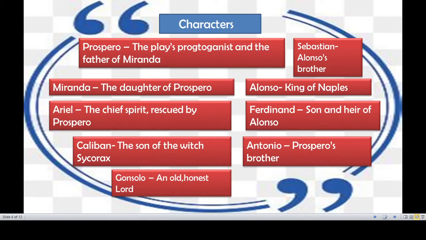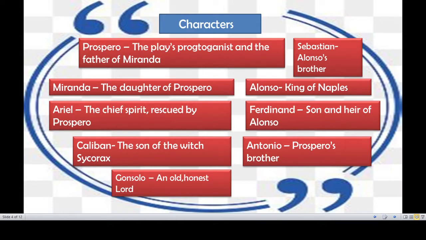So if it is a drama, then there will definitely be some characters. Okay. So there are some characters in this play, The Tempest. What are the characters? The main character of the play is Prospero. He is a central character, and he is the father of Miranda. The character Prospero had a daughter whose name was Miranda. Who is Prospero actually? He is a duke. He was the Duke of Milan.